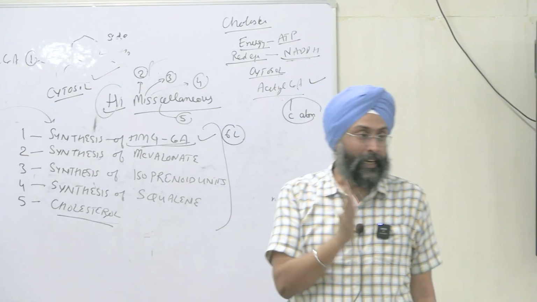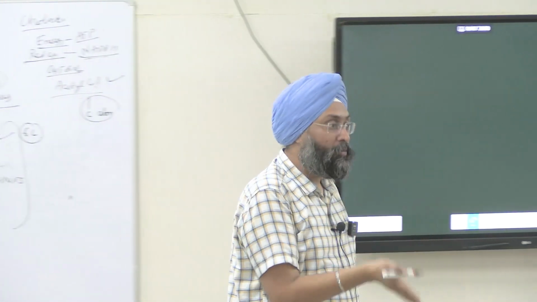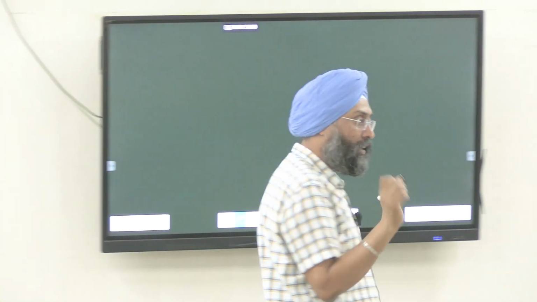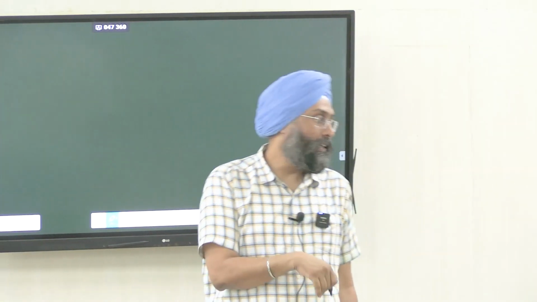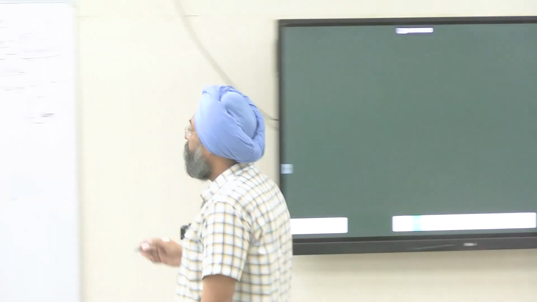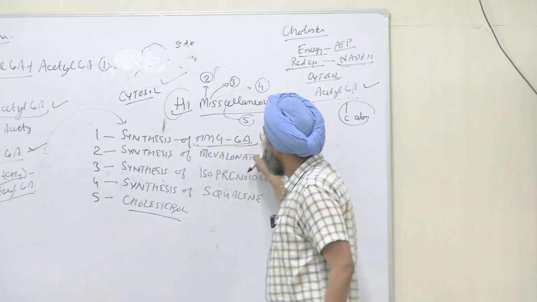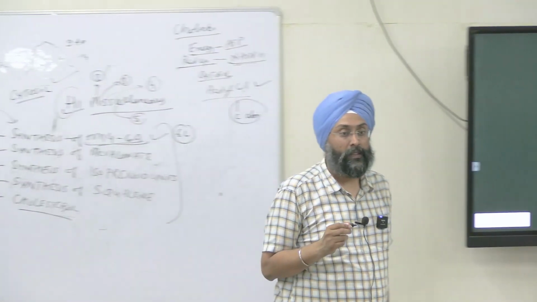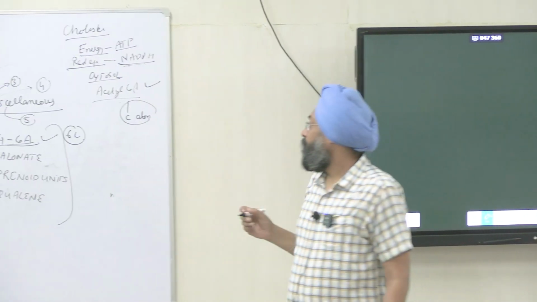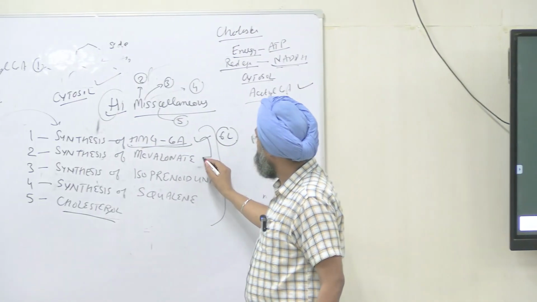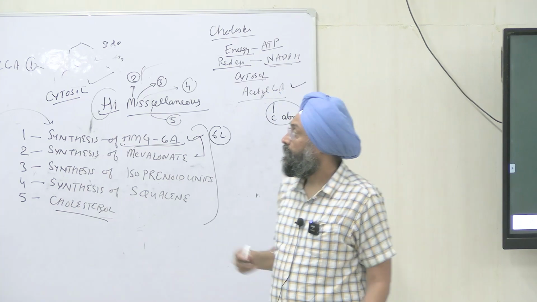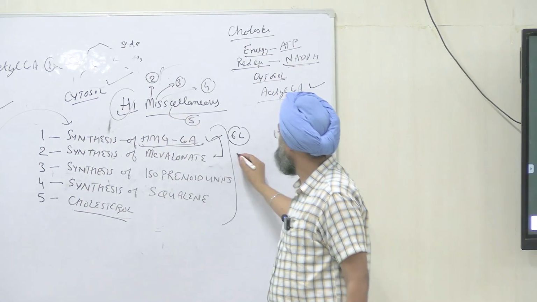We'll start from acetyl CoA. We add another molecule of acetyl CoA, and we will get acetoacetyl CoA. Then another molecule of acetyl CoA is added, and we will get our HMG CoA, right? The first product is now formed. Now we'll form mevalonate. How will you form it? It is again a 6-carbon compound.